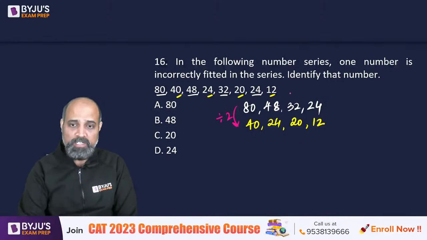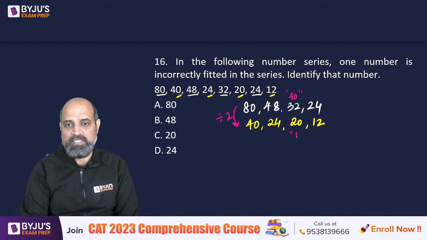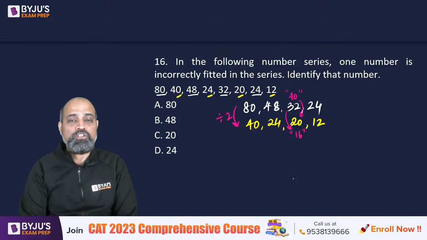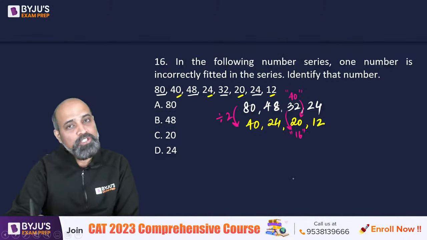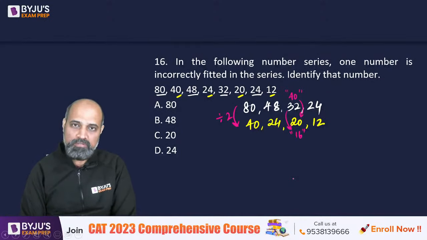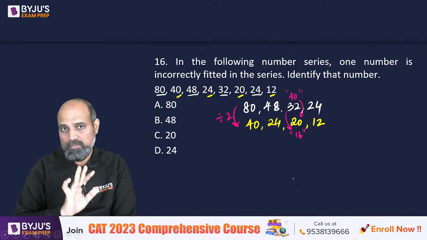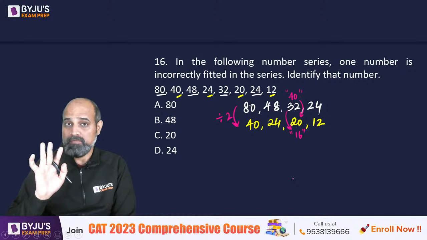So there are two possibilities. Either this is going to be 40 or this is going to be 16. कि 40 का half 20 होगा या फिर 32 का half 16 होगा. So can we say either the number 32 is wrong or the number 20 is wrong? यही दोनों में से कोई गड़बड़ है ना? 32 is not in the option, thankfully.